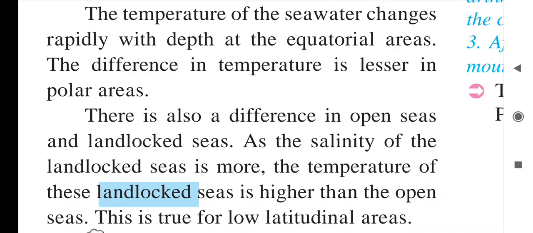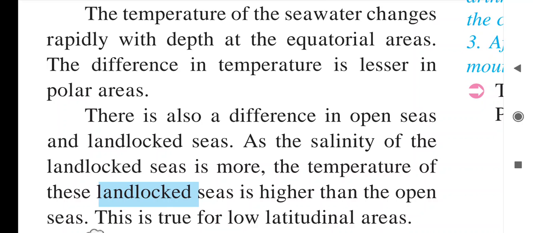As the salinity of the landlocked sea is more, the temperature of these landlocked seas is higher than the open seas. It is true for low latitudinal areas. Here they are saying the difference between the landlocked sea and the open sea. What is the meaning of open sea and landlocked sea? Open sea means the sea is not restricted by land on all sides.